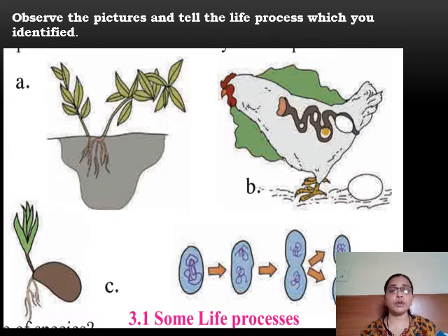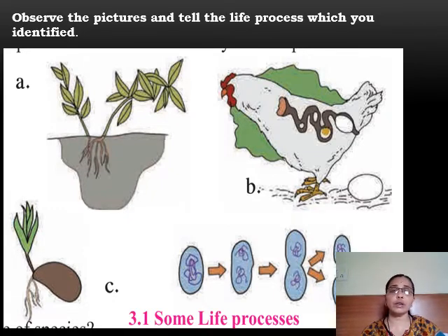Here life processes are given. Just understand what is given here. Observe the figure and tell the life process which you have identified. Everything shown here is according to reproduction.